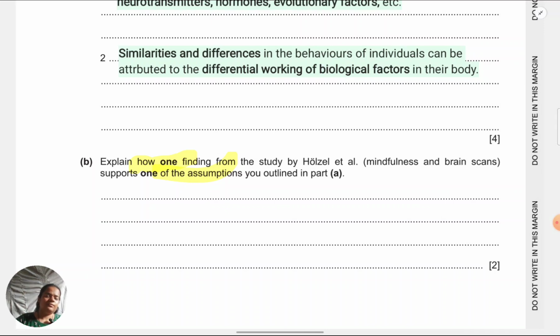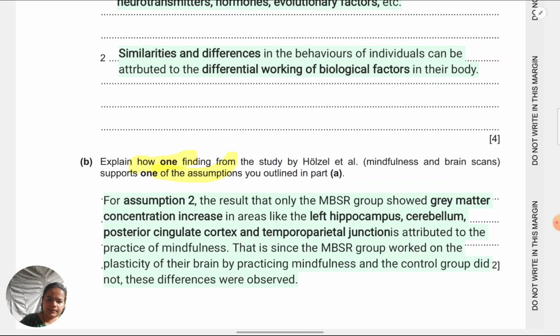Okay, so here what we are saying is the second assumption is saying similarities and differences are because of biological factors. So as far as the MBSR group was concerned, they made use of the plasticity in their brain, which is a biological factor, to change the structures of their brain, to show growth in them. Whereas the other group did not make use of plasticity of their brain because they didn't get the opportunity to do mindfulness.